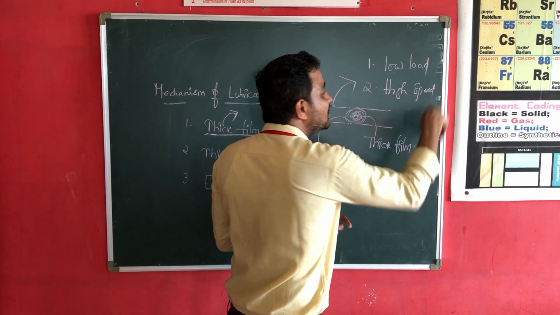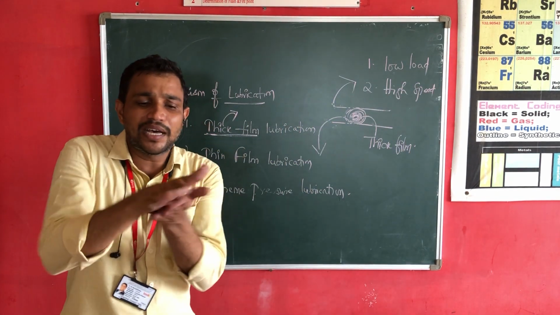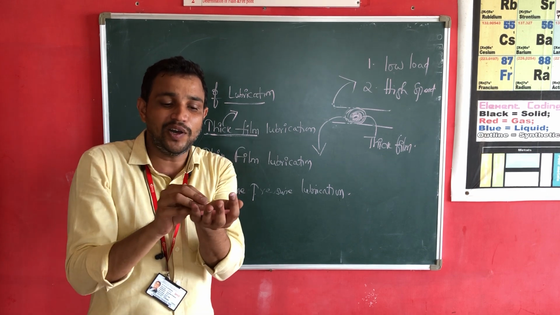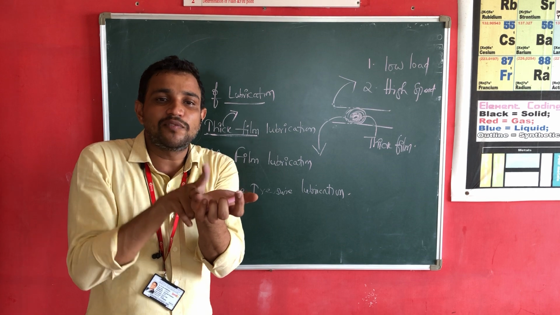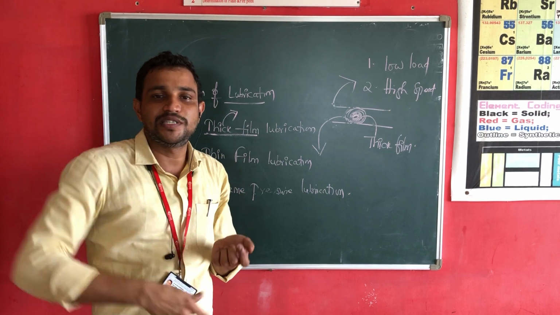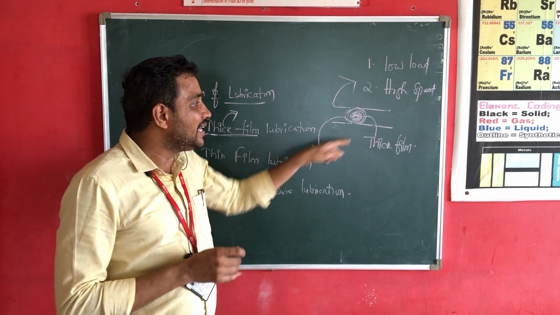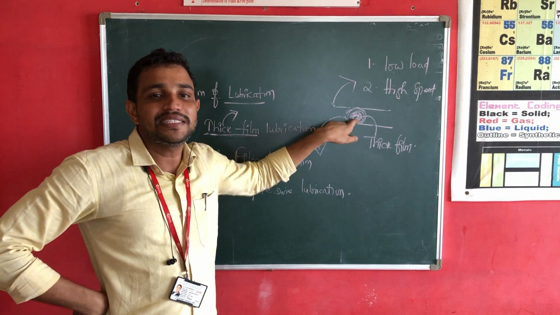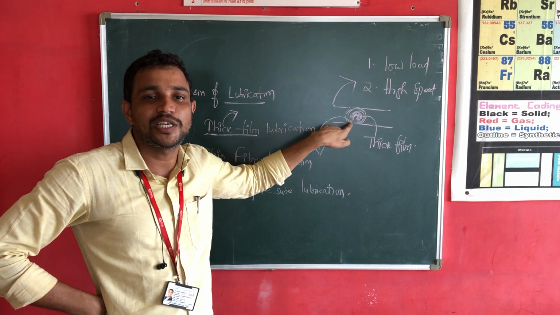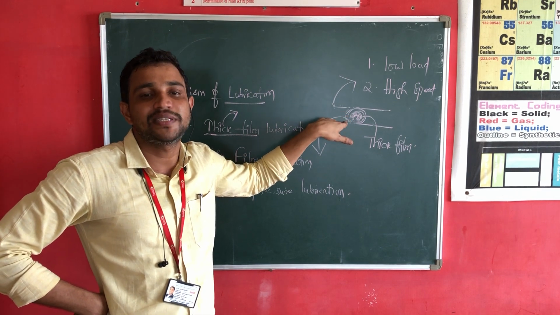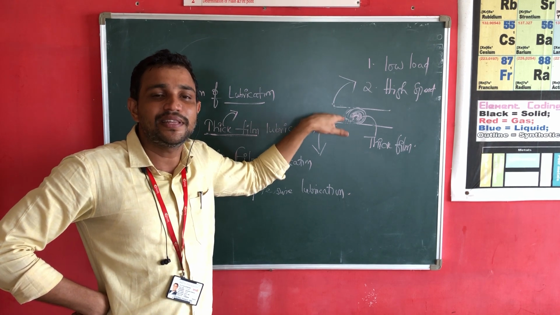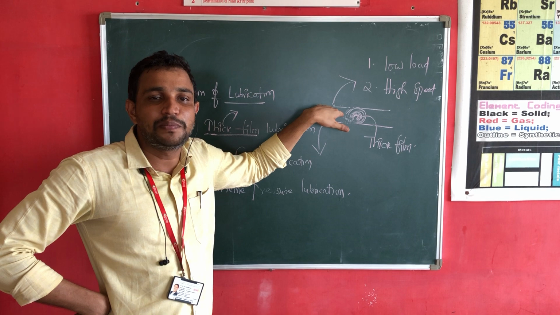You may have a doubt, sir, when the machinery parts are moving with high speed, there may be a chance of the lubricating oil splitting out from the machinery parts, right? Very good question. But here the lubricating oil is thick film. That means it has high viscosity. When it possesses high viscosity, obviously it will be sticky to the machinery parts, even when the machinery parts are working with high speed.